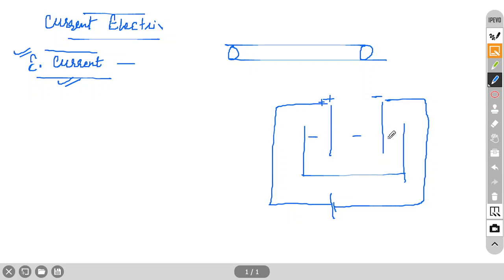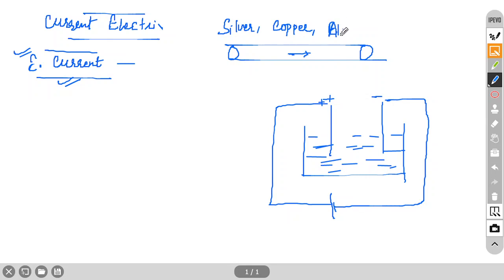In between this is electrolyte. But we are not concerned with this. This type of electricity we will not study. We will study only the electric current which is passing through the wire. Wire means metals, generally metals. Best conductor is silver, then copper, and then aluminum. So only these three we use extensively.